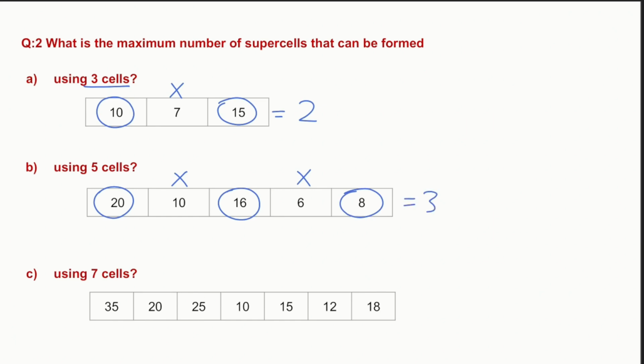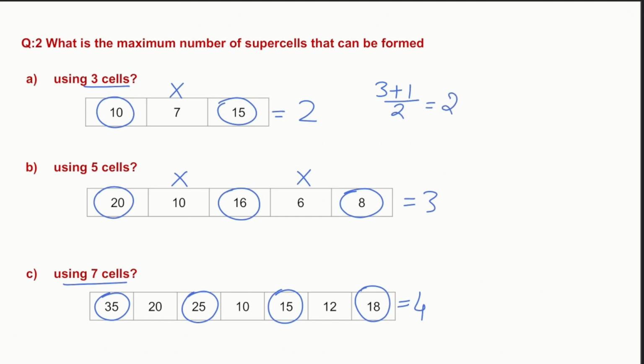Now here when using the 7 cells, 35 is a supercell, 25 is a supercell, 15 is a supercell and 18 is a supercell. So the total number of supercells is 4. Now if we see the pattern, if we have 3 cells, how many supercells are there? 2. So I can write 3 plus 1 divided by 2, which is 2.